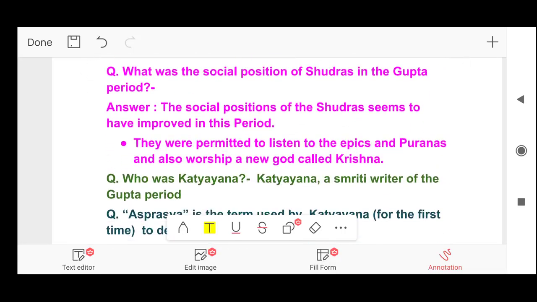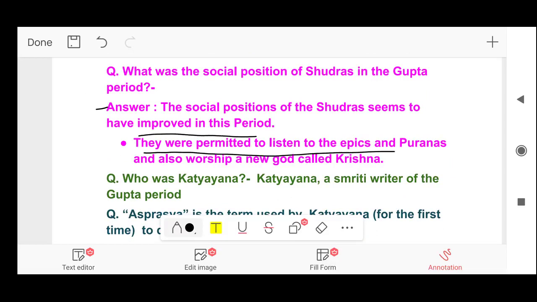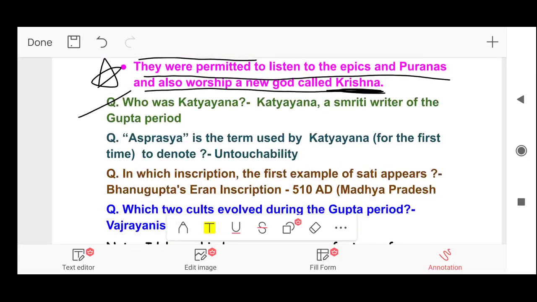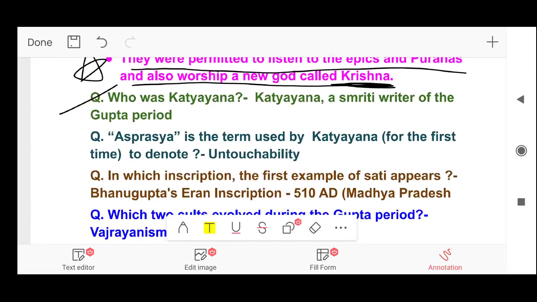Next, what was the social position of Shudras in the Gupta period? Answer. The social position of Shudras seems to have improved in this period. They were permitted to listen to the epics and Puranas and also worship a new god called Krishna. Next, who was Katyayana? Answer. Katyayana was a Smriti writer of the Gupta period.